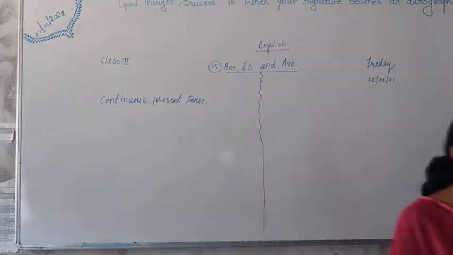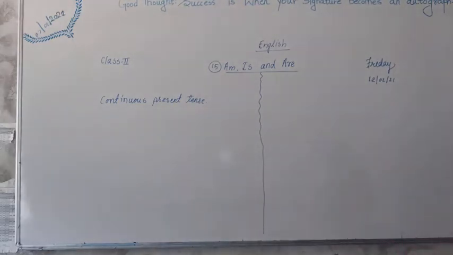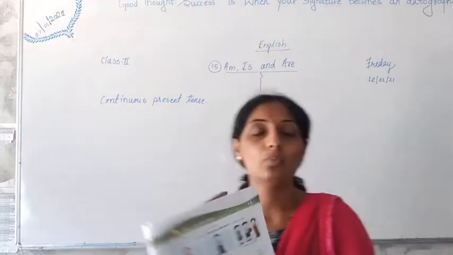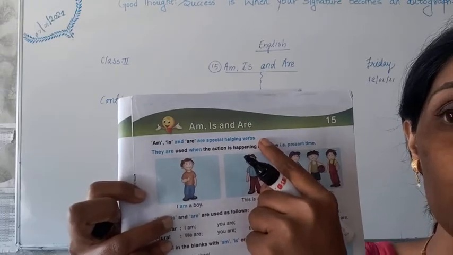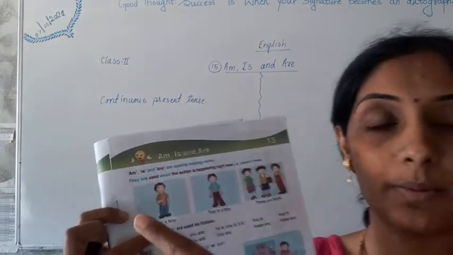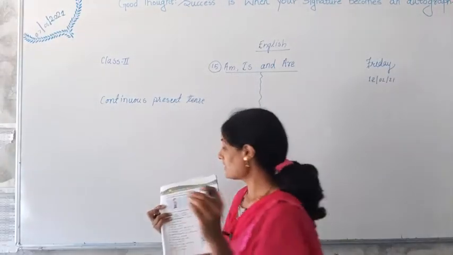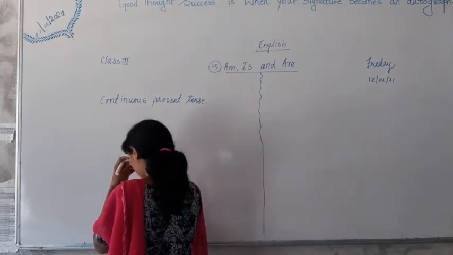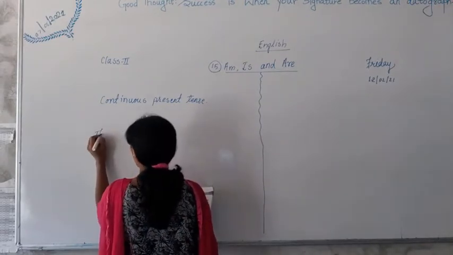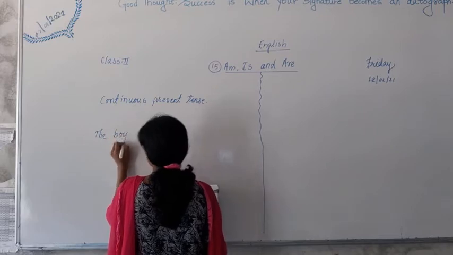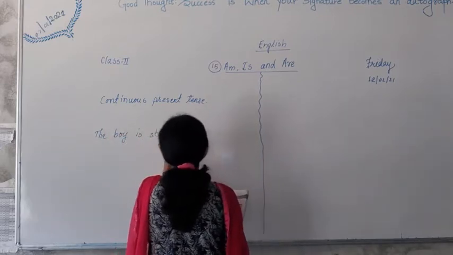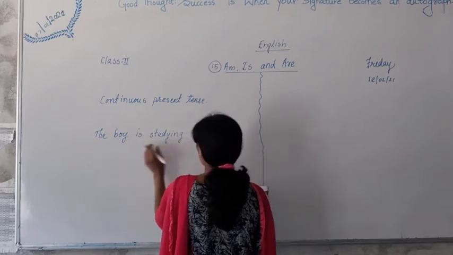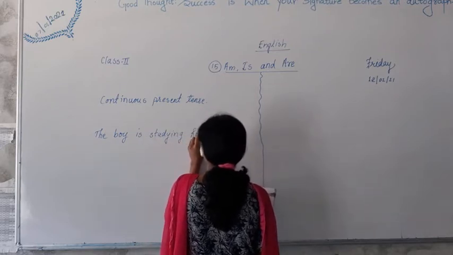Am, is, are. And in the book here it is told that am, is, are are special helping verbs. What do they do? They help the main verb. Now if I give you a sentence like, the boy is studying hard.